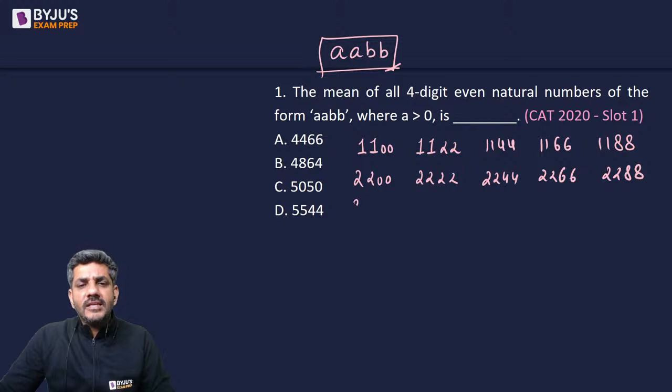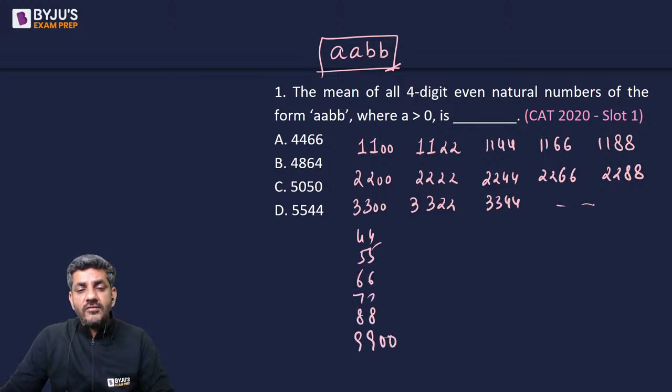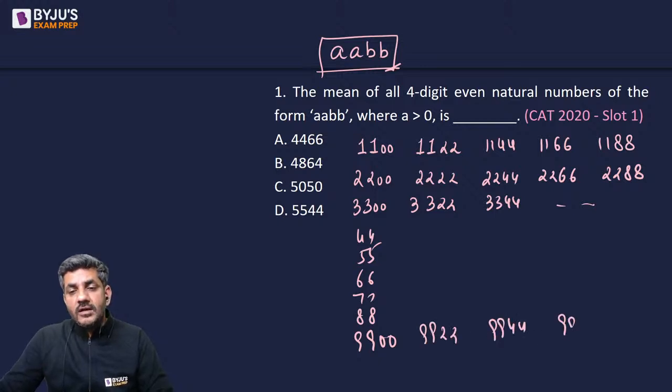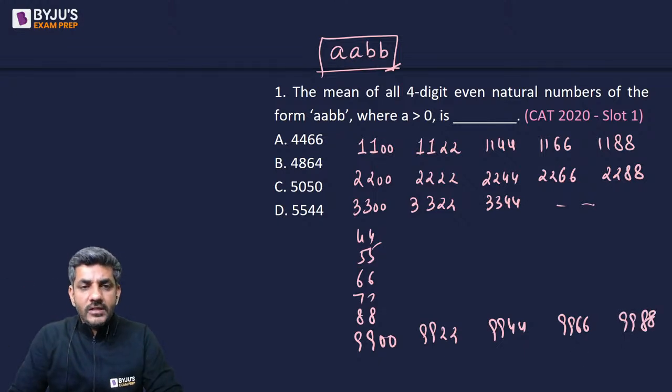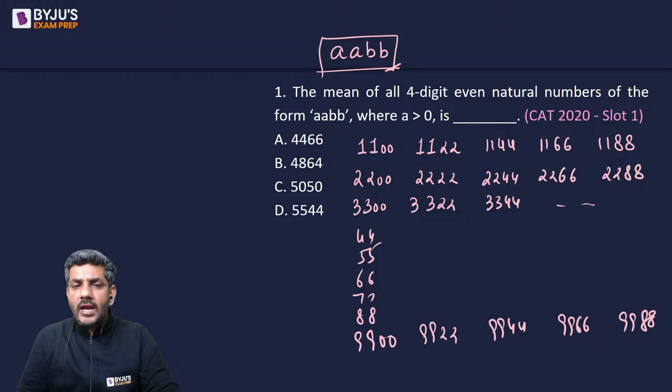Similarly, there would be a series with 3 as well, which is 3300, 3322, 3344. ऐसी ही फिर एक और सीरीज आएगी 44 के साथ, 55 के साथ, 66 के साथ, 77, 88, and finally I will have a series of 9900, 9922, 9944, 9966, and 9988. You do not need to write all these numbers in the exam. I'm just writing it so that you can understand it better. I remember appearing for the exam, I did not have to write it. ठीक है, विजुअलाइज भी कर लोगे उतना सफिशिएंट है.